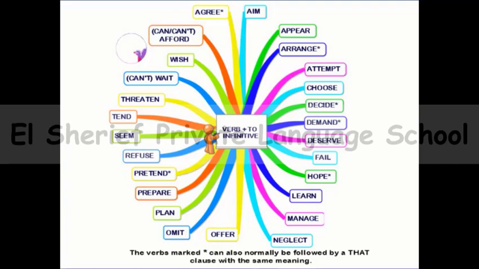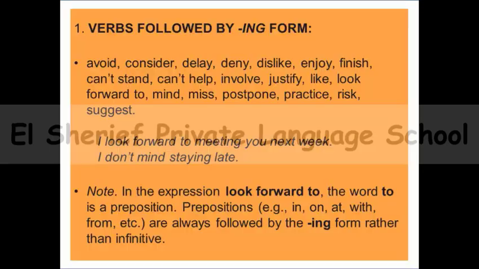And here we can go to other examples of verbs that are followed by to plus infinitive. There are a lot of verbs. Try to keep as much as you can. So here we have these verbs that are followed by to plus infinitive. There are a lot of verbs, but you can keep them while practicing. We have the verb choose, decide, demand, deserve, fail, hope, learn, manage, neglect, offer, plan, prepare, pretend, refuse, and many verbs. And here we have this slide of some verbs that are followed by ing.